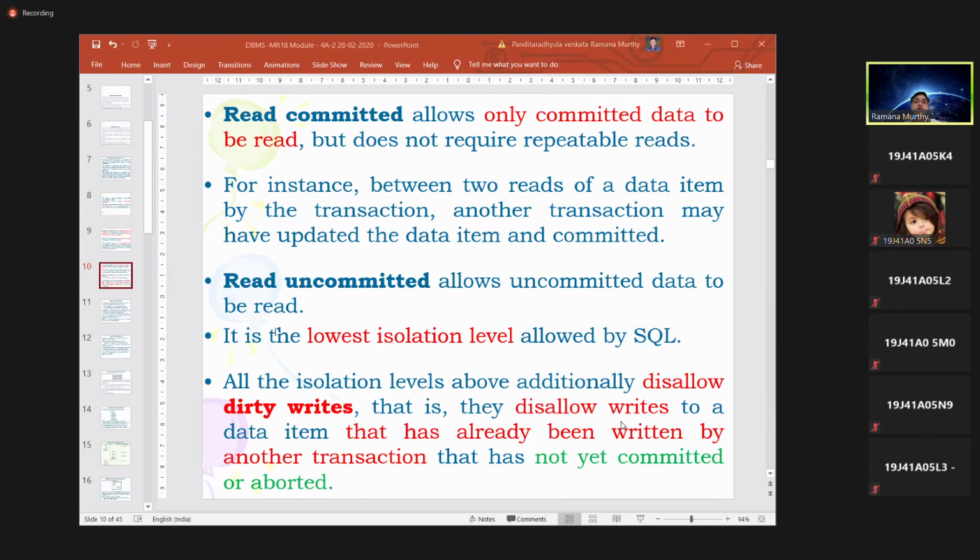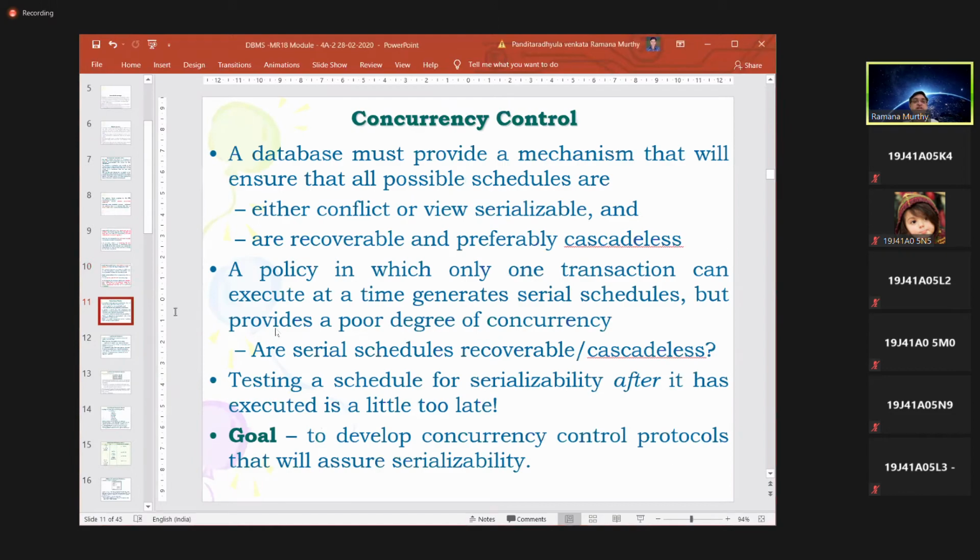It hasn't gone back to the previous value, nor confirmed this value. If somebody tries to modify this uncommitted value, we call it a dirty write. So the above isolation levels never allow such dirty writes.